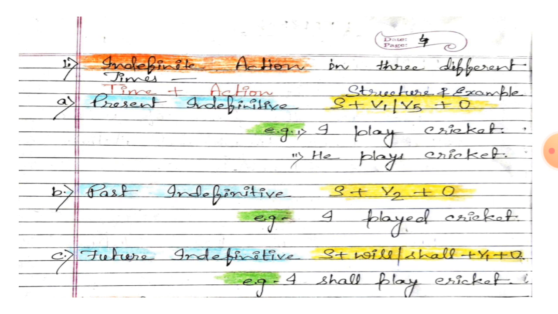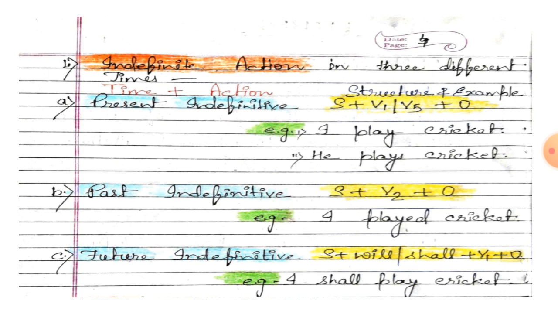Subject plus verb 1 or verb 5. What does verb mean here, student? The first form of verb, meaning the main form of verb, or the fifth form of verb. What is the fifth form of verb here, student? V1 plus S or ES, plus object. For example, I play cricket. Here the subject is I, play is V1 and cricket is object. Second example, he plays cricket. Here he is subject, plays is V5 and cricket is object.